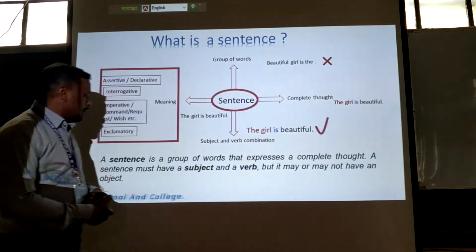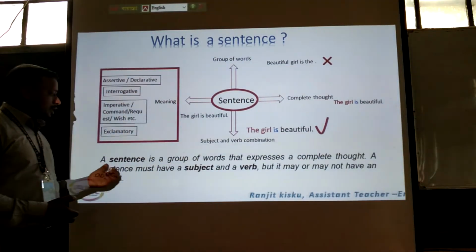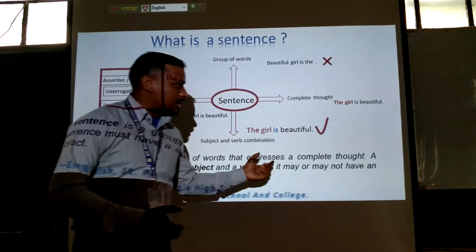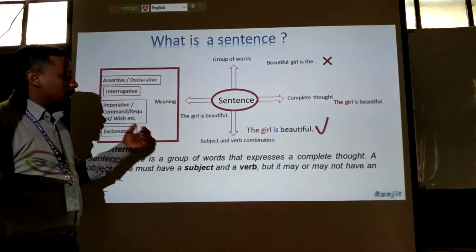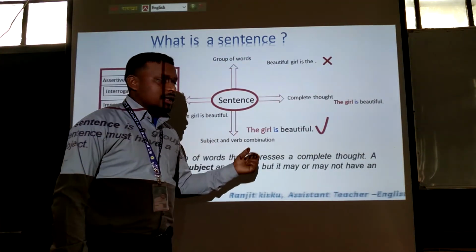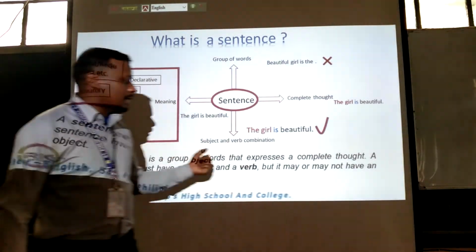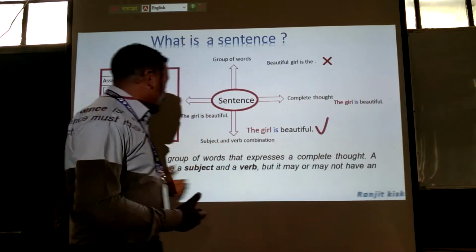Okay, now we will see the definition of sentences. As you can see on the screen, a sentence is a group of words that expresses a complete thought. You must remember, a sentence is a group of words that expresses a complete thought, and a sentence must have a subject and verb combination, but it may or may not have an object.